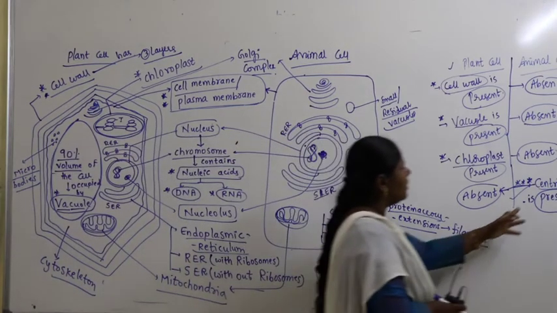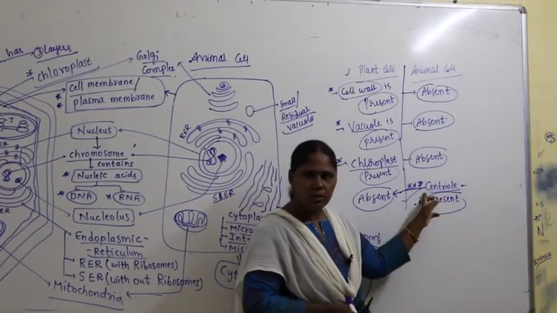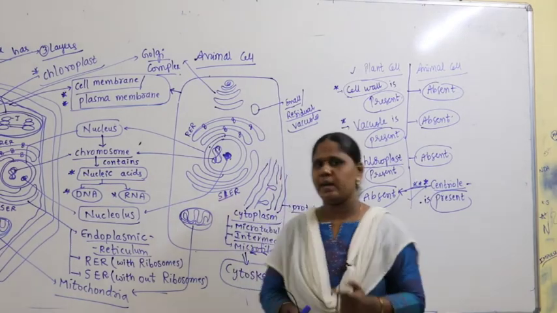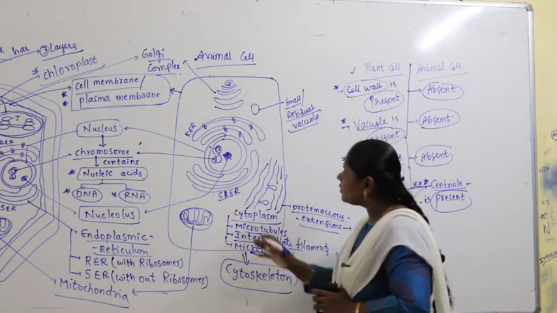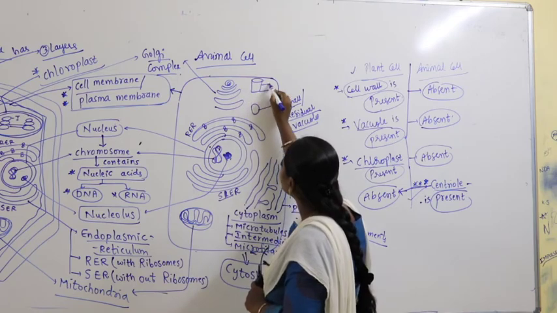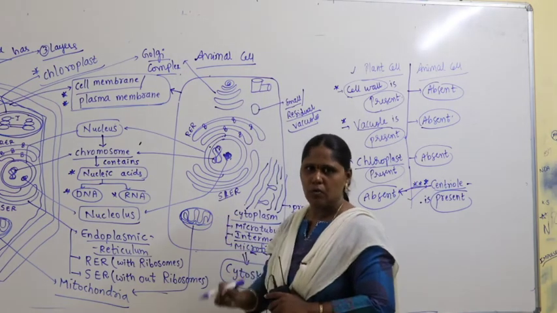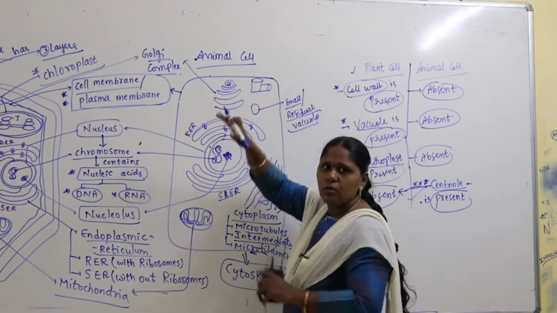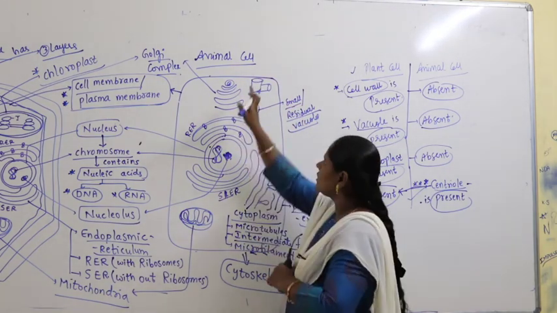What is that? Centriole. Centriole is present in animal cells, absent in plant cells. So where is it? Let us draw somewhere here. This is what we call the cell organelle centriole. Here are two transverse cylindrical structures.